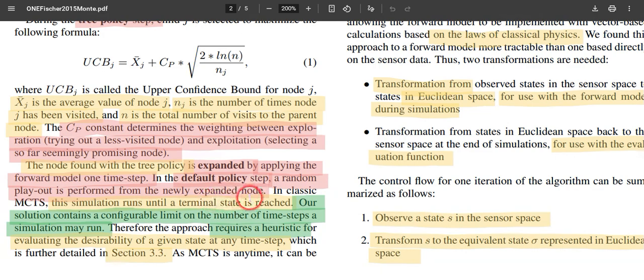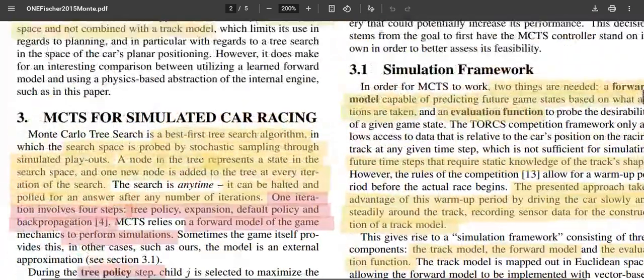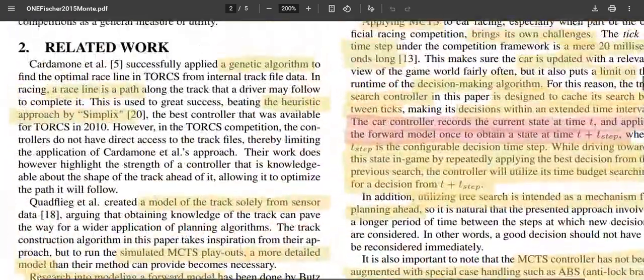Normally a good terminal state is taken forward, but since we don't have a terminal state, a heuristic function is applied to backpropagate and identify which node has the highest value for that particular rollout. As I mentioned, it is an anytime algorithm, so it can be stopped and utilized for car racing.